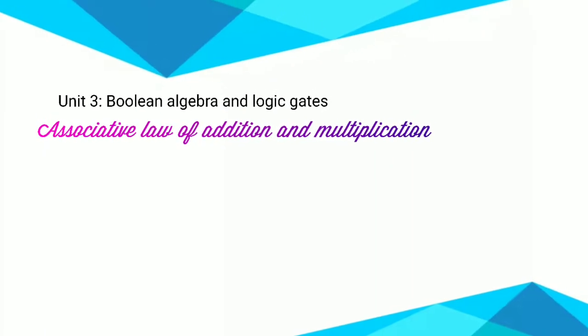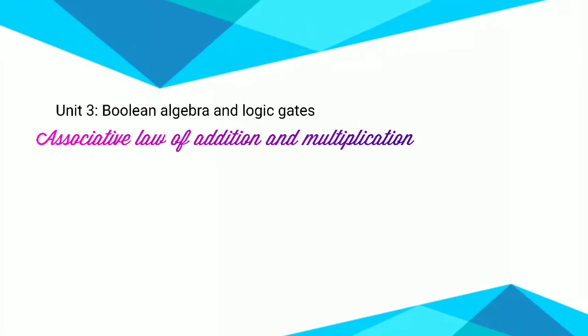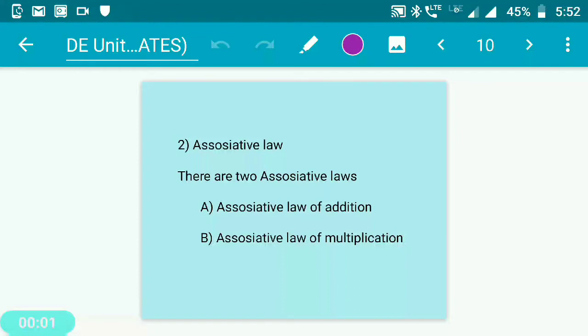Associative law of addition and multiplication. Hi all, in this video we shall go about understanding the associative law of Boolean algebra. This associative law of Boolean algebra has two parts. The first one is the associative law for addition. The second one is the associative law of multiplication.